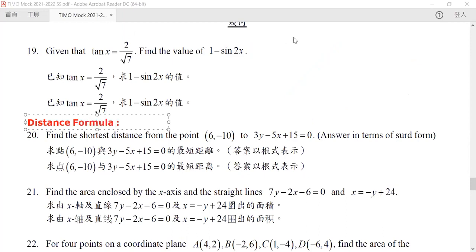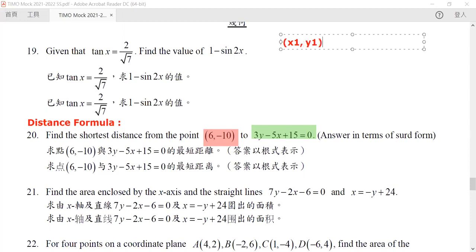Now, given that we have a curve, given that we have an equation here, and given that there's a point here. Now, the distance formula says the following thing. If we have a point x1 and y1, and we have an equation L such that it will be equal to ax plus by plus c equals to 0.